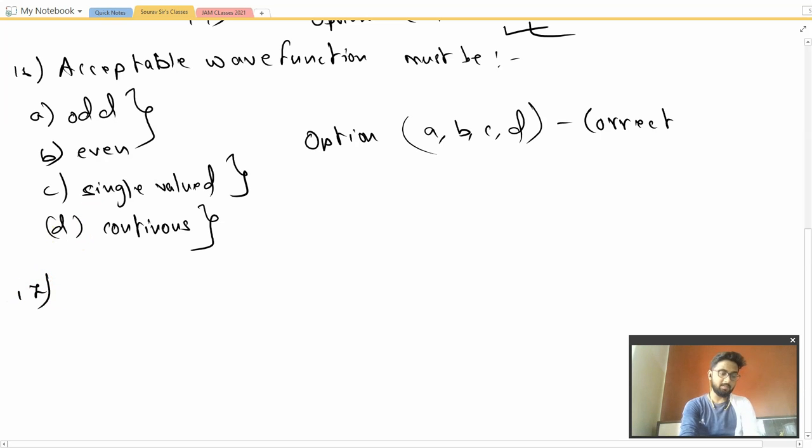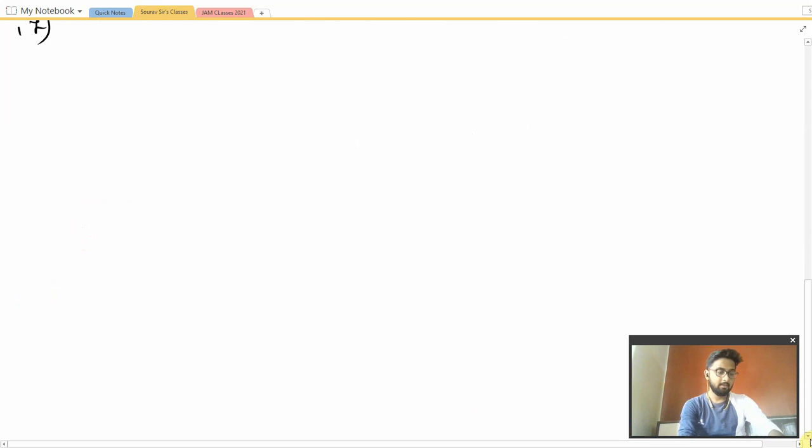Moving on to question number 17. This is a question from group theory, one of the most hated chapters ever in chemistry. We have to write the irreducible representations of C2V. Let me just draw the table for you.